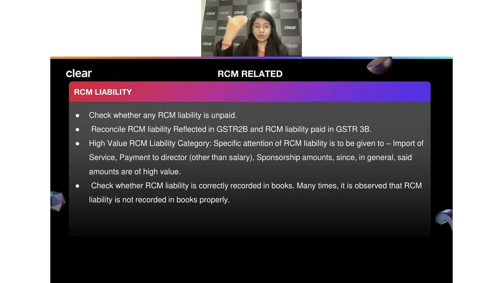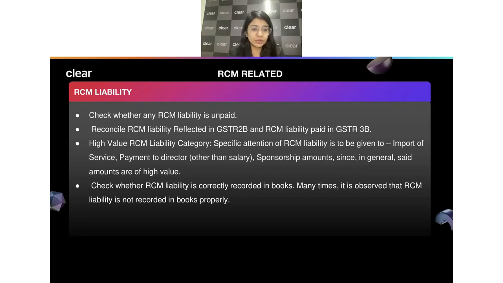Similarly, you should always look into high value transactions. If you have import of services, check whether taxes have been paid. If there is some payment to the director other than the salary, or sponsorship amounts, check whether the taxes have been paid. These are the high value amounts. Just look at whether the taxes have been paid on the reverse charge or not on these transactions.